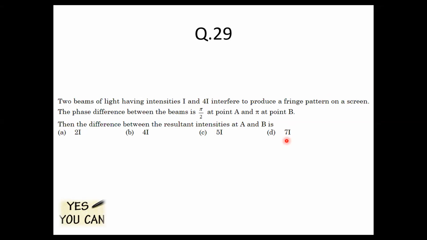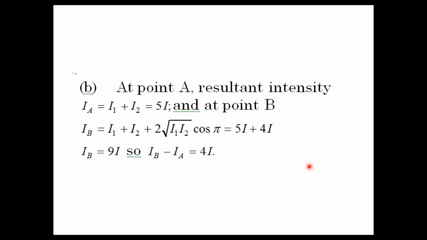29th question, the answer will be option B. So at point A, the resultant intensity will be I1 plus I2, that will give you 5I. And at point B, we will find the resultant. That is nothing but 5I plus 4I, so you'll get 9I. So you have to take the difference between this. So IB minus IA is nothing but 9I minus 5I. Hence the answer will be 4I.